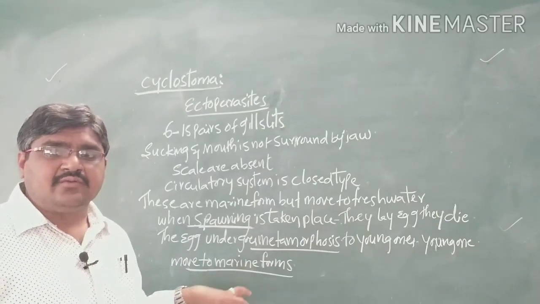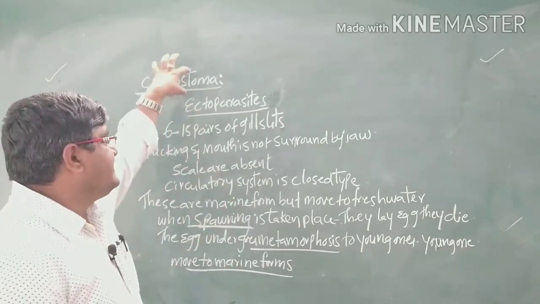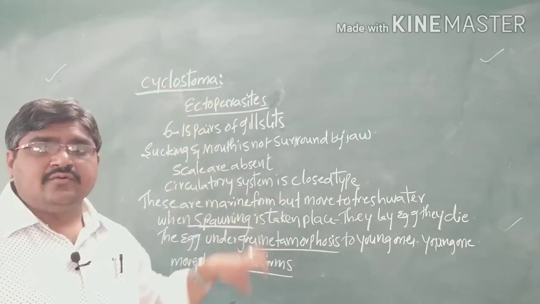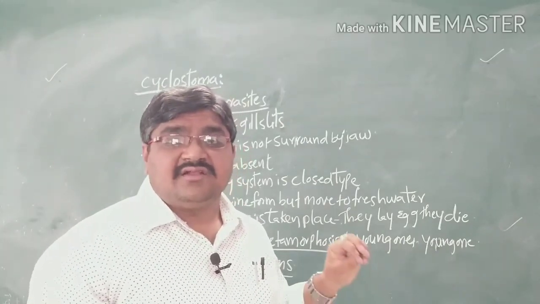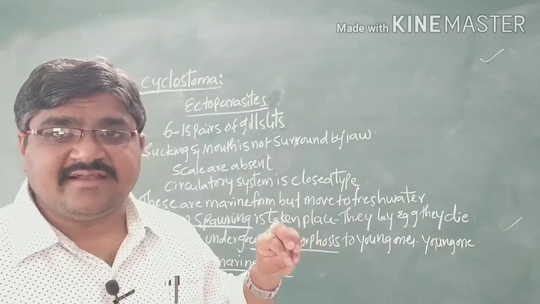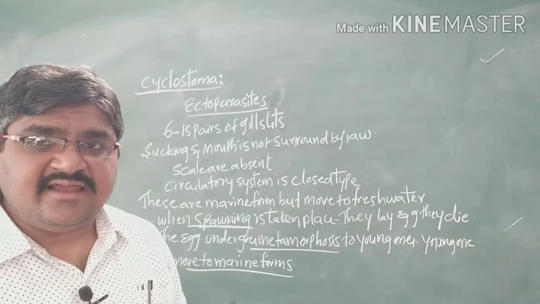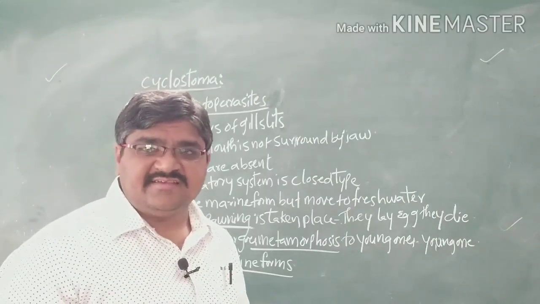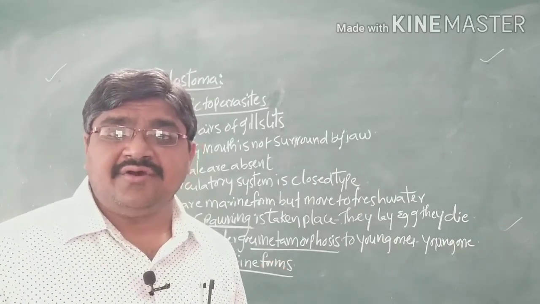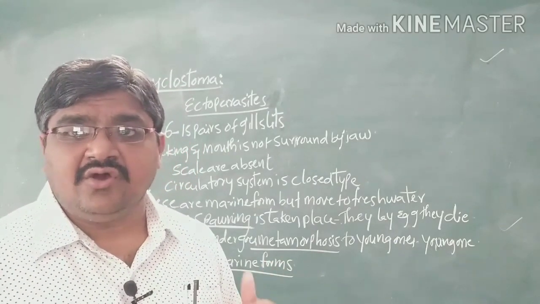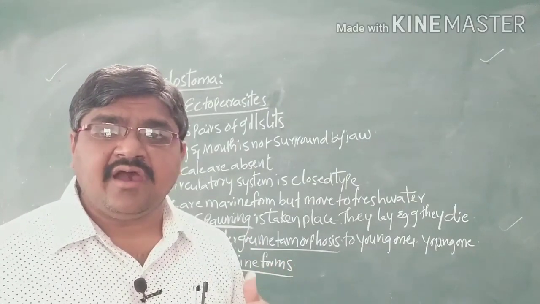These are the two examples of cyclostomes and these are the characters of the class Cyclostomata. In the next class we will discuss the differences between the Chondrichthyes and the Osteichthyes, and later we will discuss amphibians.